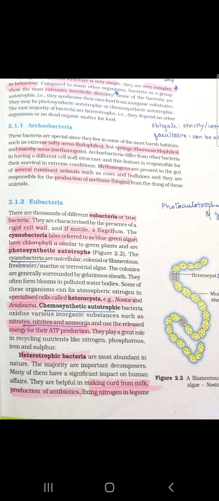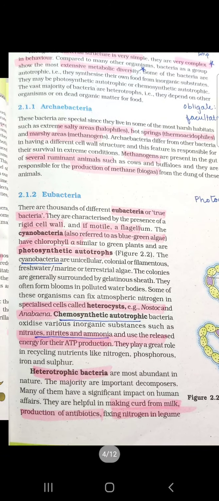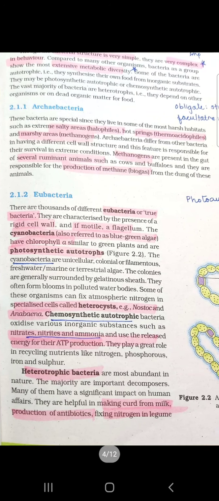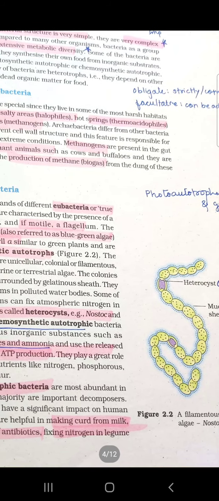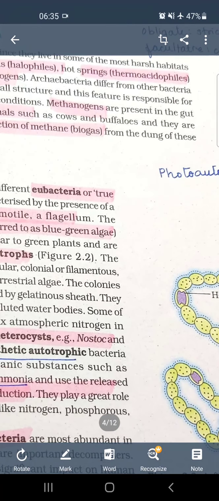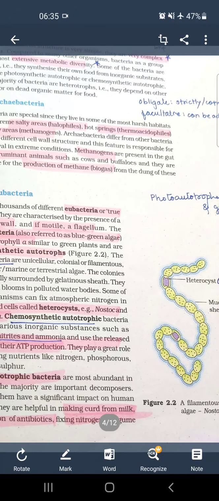Cyanobacteria, also known as blue-green algae, have chlorophyll a similar to the green plants and are photosynthetic autotrophs. These are Monera. They have chlorophyll similar to the plants, that is chlorophyll a. Cyanobacteria are unicellular, colonial, or filamentous, freshwater, marine, or terrestrial algae. The colonial form is Nostoc. This has a gelatinous sheath around them, and this is a heterocyst which helps in nitrogen fixation.